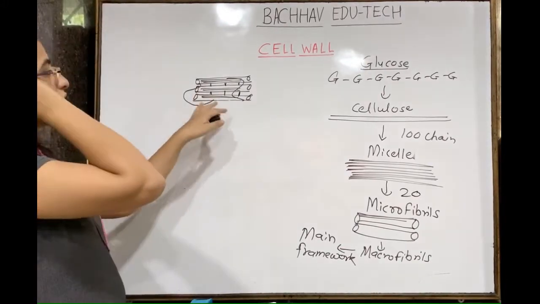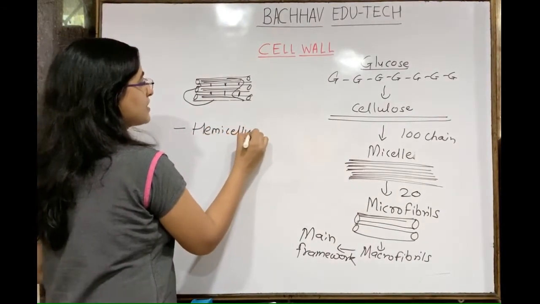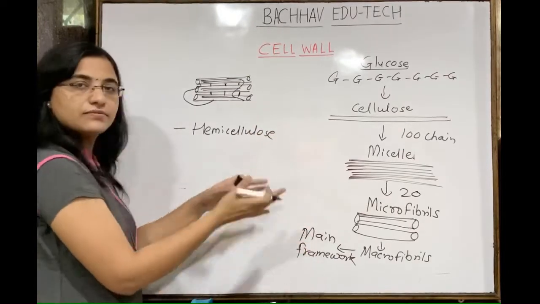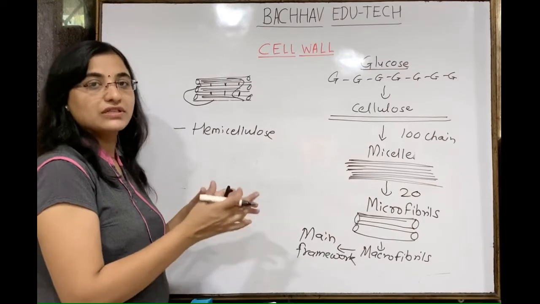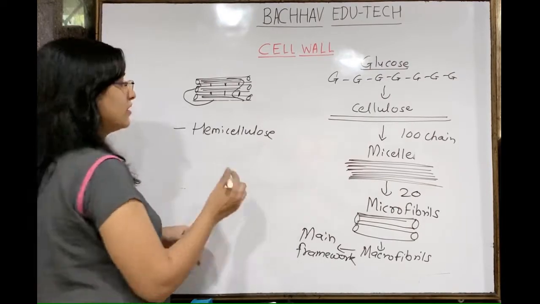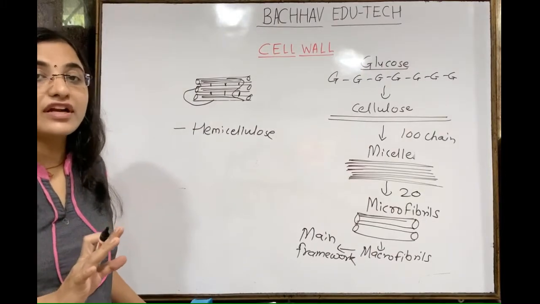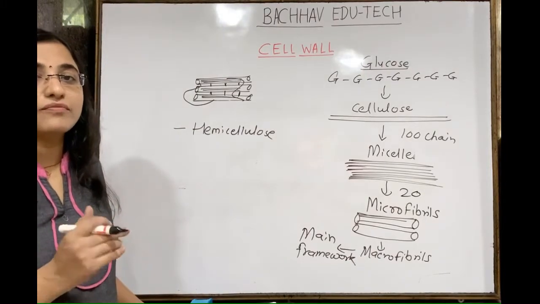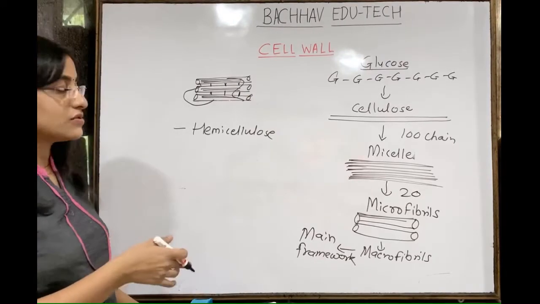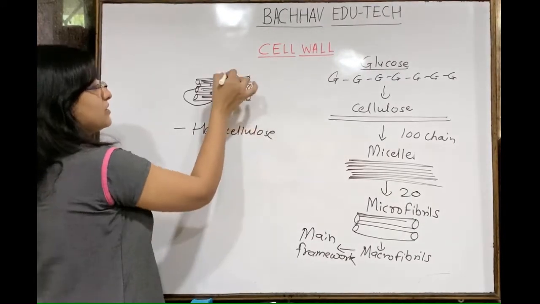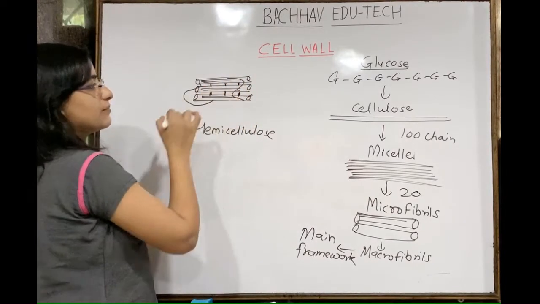So basically this cross-linking is due to hemicellulose. Hemicellulose is present between the microfibrils. They are present in between the microfibrils to give the kind of cross-linking or strength to that framework. So what is hemicellulose basically? It is a heteropolysaccharide which is made up of 4 different sugars. It consists of mannose, xylose, then there is the presence of glucose also and arabinose also. So these hemicelluloses are present in between the microfibrils. So suppose this is nothing but the hemicellulose.